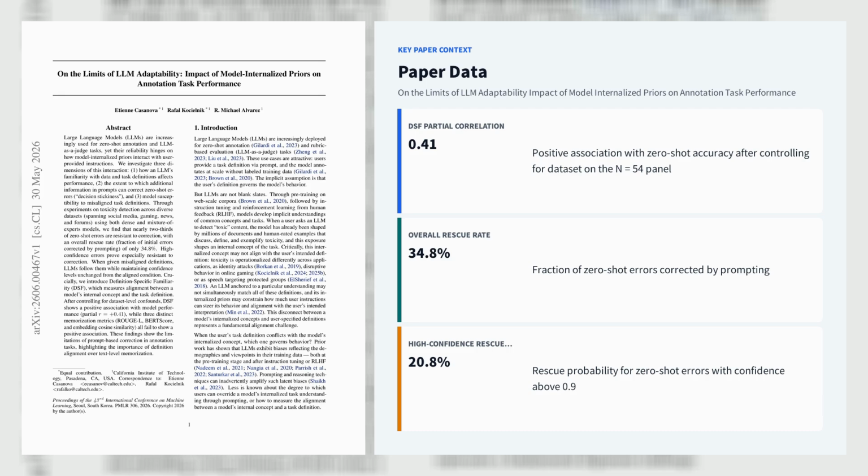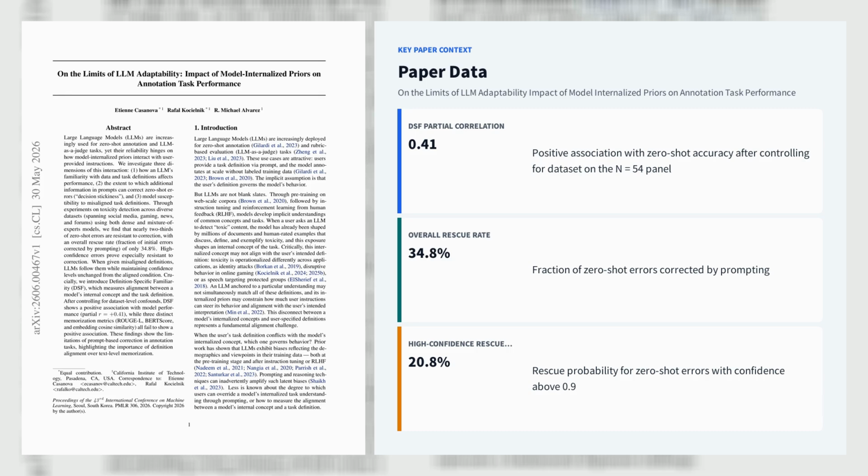The central result is that definition-specific familiarity, DSF, the semantic alignment between a model's own concept description and the task definition, predicts zero-shot accuracy after controlling for dataset difficulty, with partial R equals +0.41 on an N equals 54 model-dataset panel, while 3 memorization metrics, ROUGE-L, BERTScore, and embedding similarity, show no positive association.